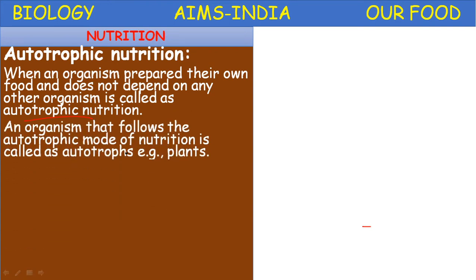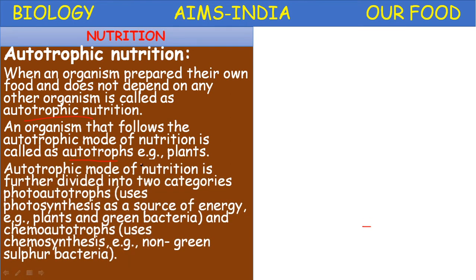An organism that follows the autotrophic mode of nutrition is called an autotroph. The organisms which prepare food material by the autotrophic mode of nutrition are called autotrophs. The best example for autotrophs is green plants. The autotrophic mode of nutrition is further divided into two categories.